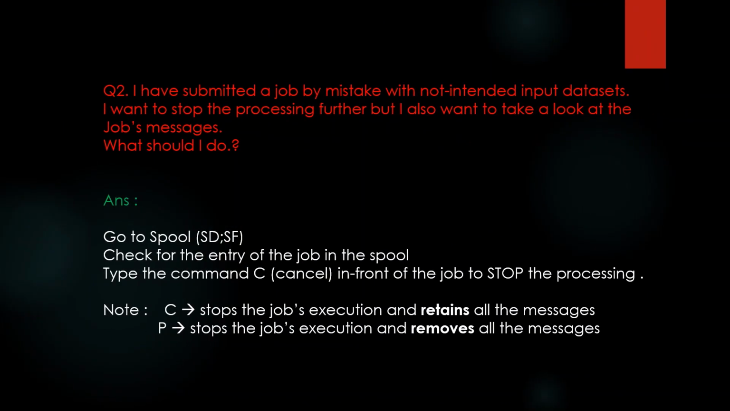Next question is, I have submitted a job by mistake with not intended input datasets. I want to stop the processing further, but I also want to take a look at the job's messages. What should I do? The answer would be, go to spool, that is SDSF screen, check for the entry of the job in the spool, type the command C, that is for cancel, in front of the job to stop the processing.